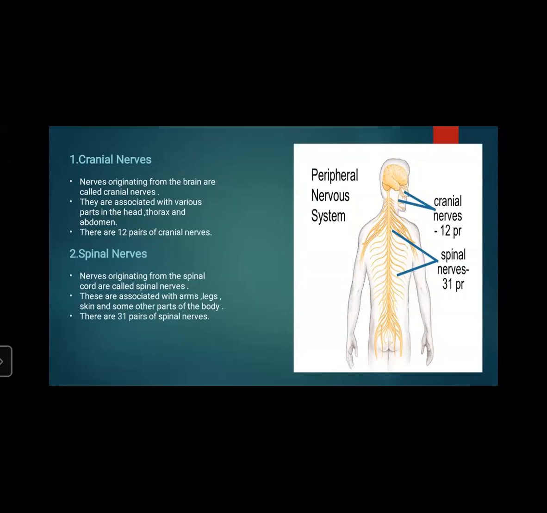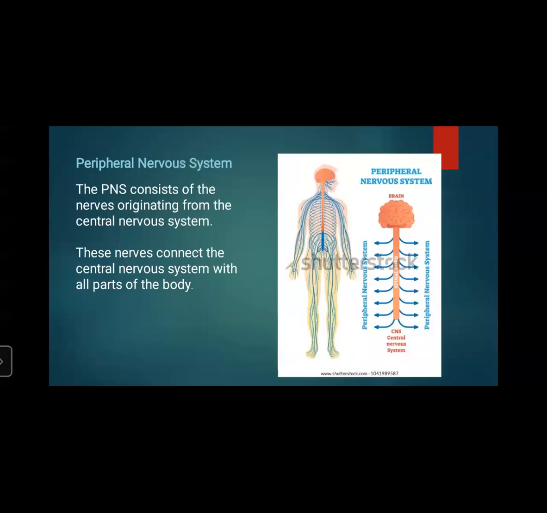Spinal nerves. Nerves originating from the spinal cord are called the spinal nerves. These are associated with arms, legs, skin, and some other parts of the body. And there are 31 pairs of spinal nerves. You can see the peripheral nervous system, which consists of nerves originating from the nervous system. You can see in the picture, nerves are originating from this brain and spinal cord, and it is going throughout the body, to all parts of the body.